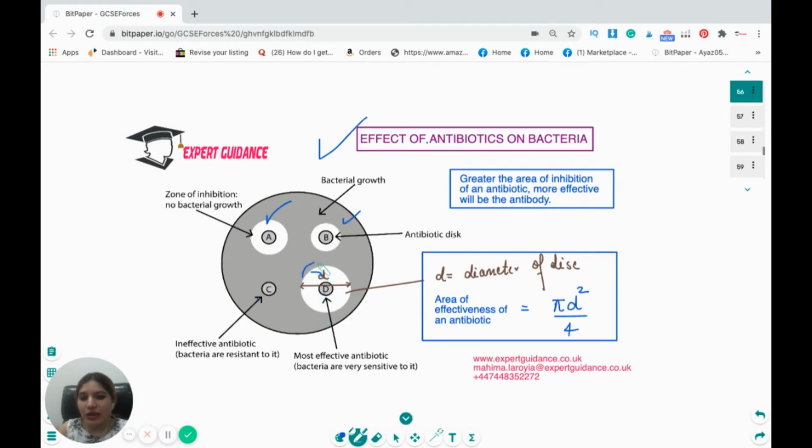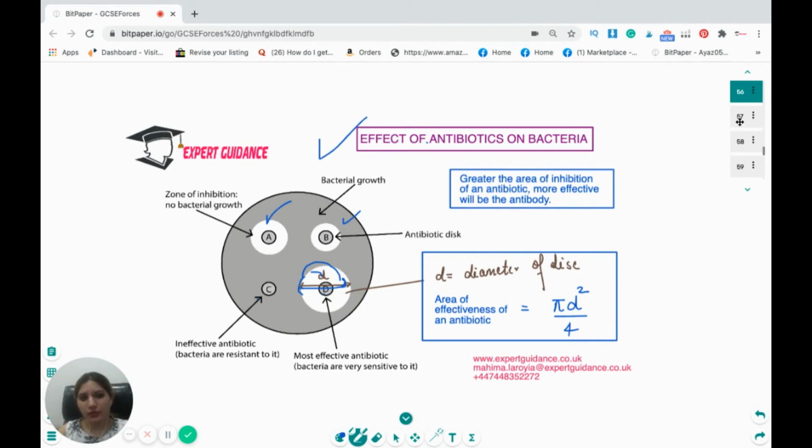Now, how do you work out the area of the effectiveness of these antibiotics? You measure the diameter of the disc, and you can use it to work out the radius and use pi r square, or you can just do pi d square over 4. Okay, so you can look at the figure. It's an exam question. They can ask you to look at the figure and tell which is the weakest antibiotic, which is the most effective antibiotic. So you can look at the area, and they can ask you to do some mathematical calculation and find the area of effectiveness, where you have to use the area of the circle, which is pi r square or pi d square over 4.